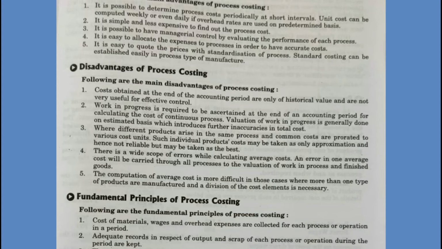Next one, it is easy to quote the prices with the standardization of process. We can determine the price to be quoted for each product because standard costing can be established easily in process type of manufacture, with which we can also exercise control by comparing standard cost with the actual cost. So these are the major advantages of process costing.